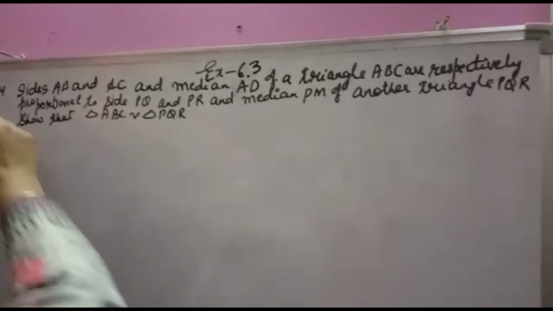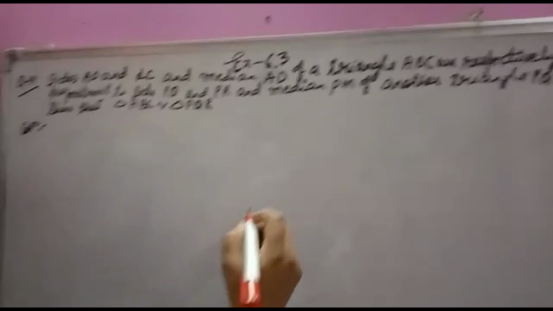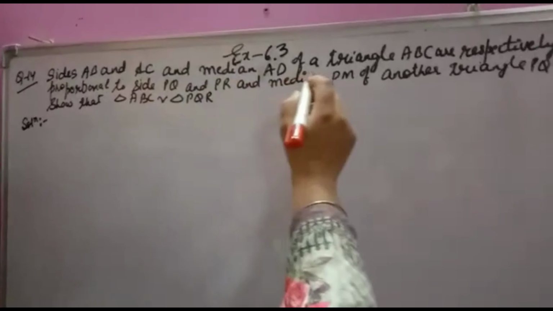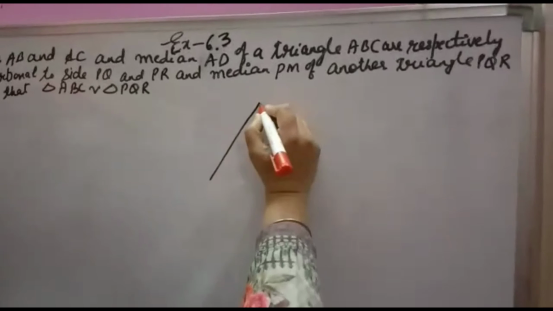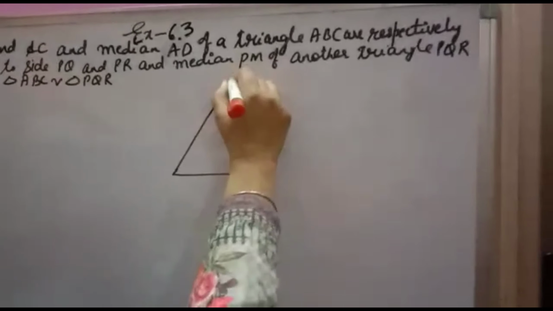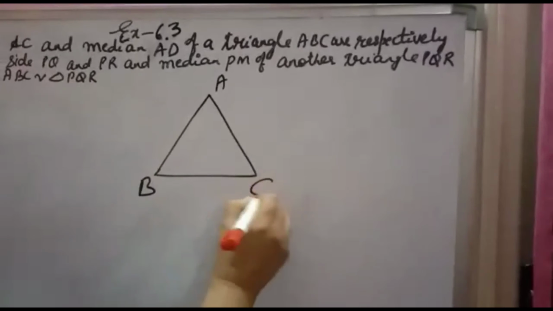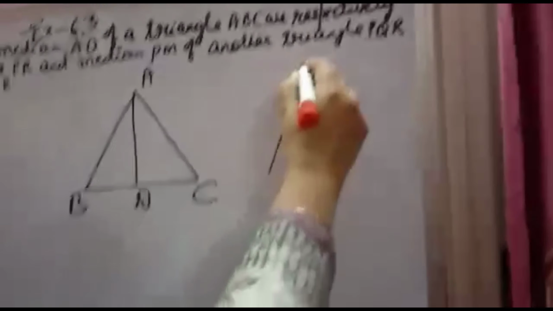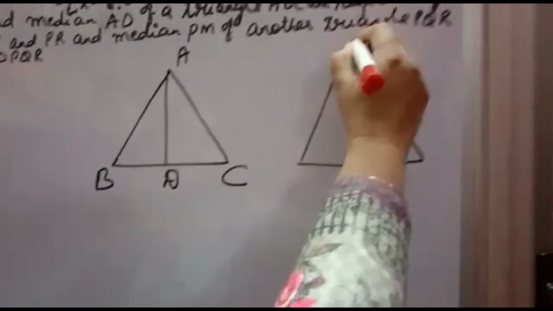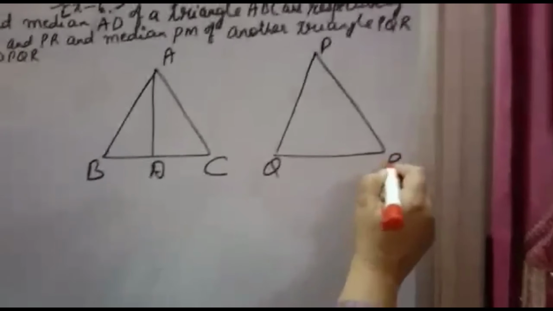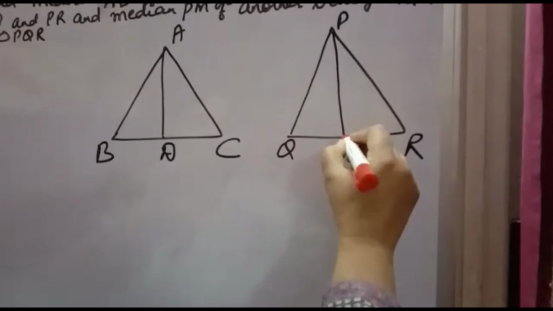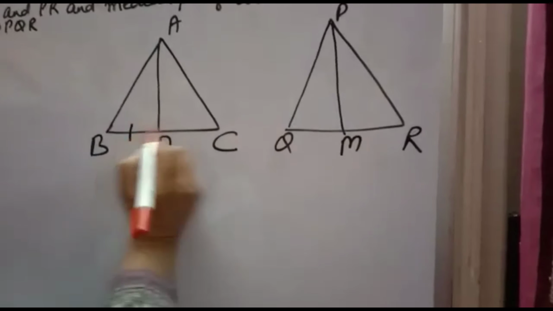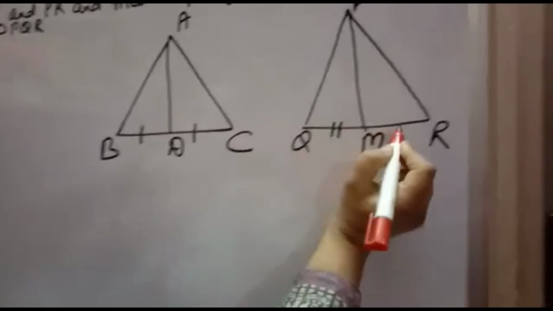See exercise 6.3, question number 14. Sides AB and AC and median AD of triangle ABC are proportional to the sides of another triangle PQR and median PM. A triangle is there, A, B, C, and the median is AD. You know only that a median divides a triangle into two equal parts.